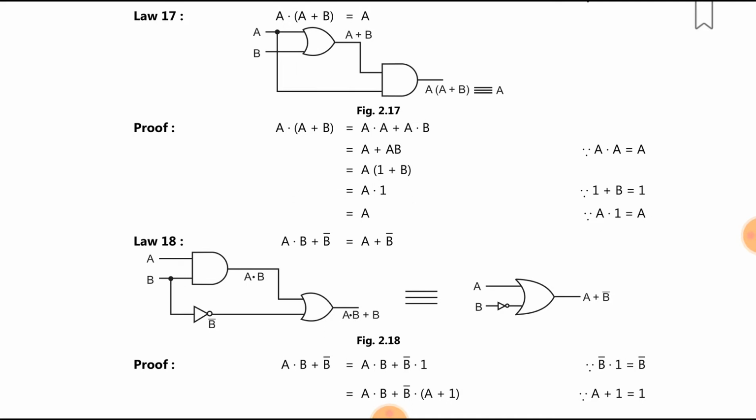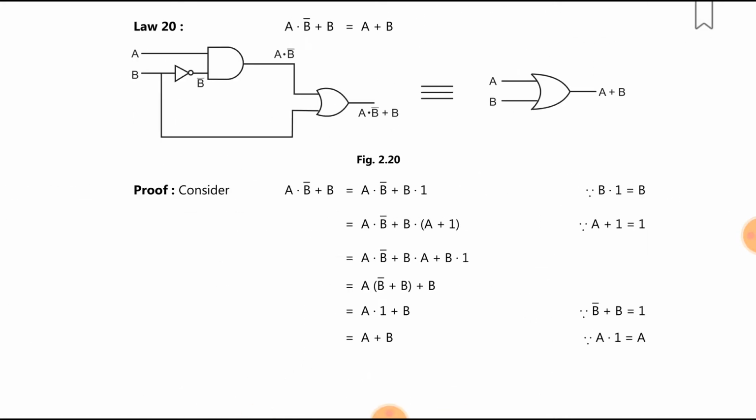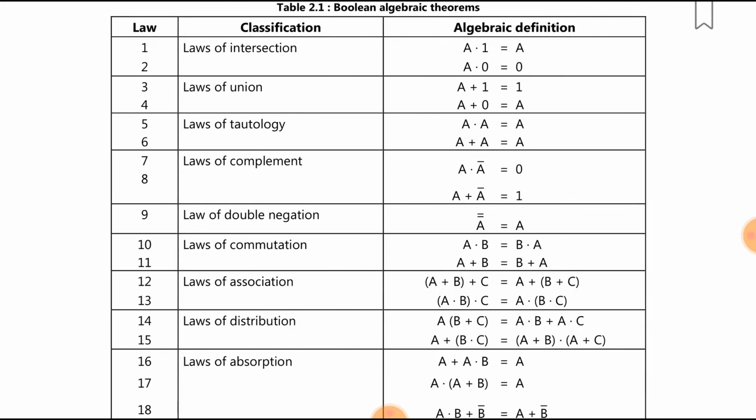Then A into B plus B bar is equal to A plus B bar. Then A into A bar plus B is equal to A into B. Then A into B bar plus B is equal to A plus B. So these are the various laws.